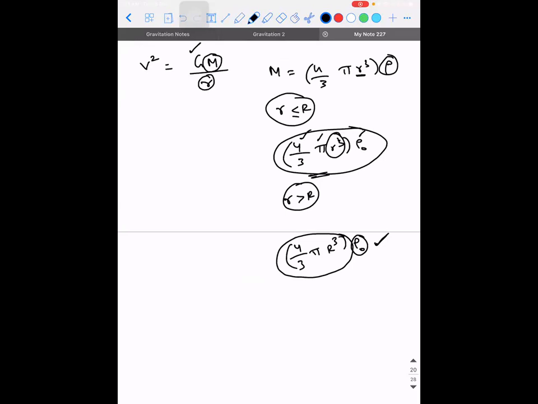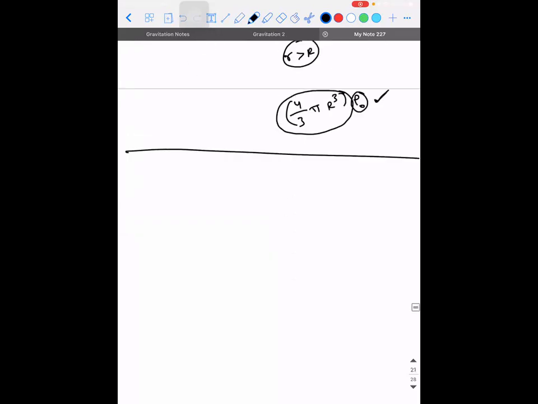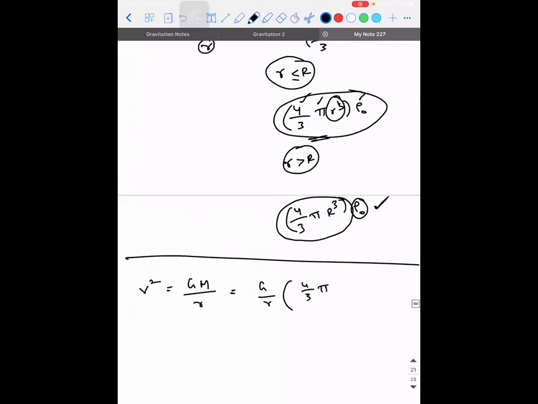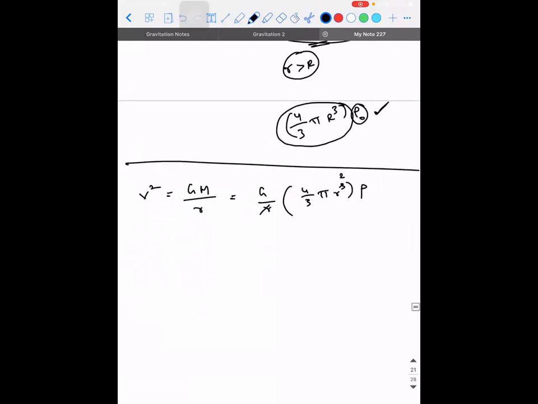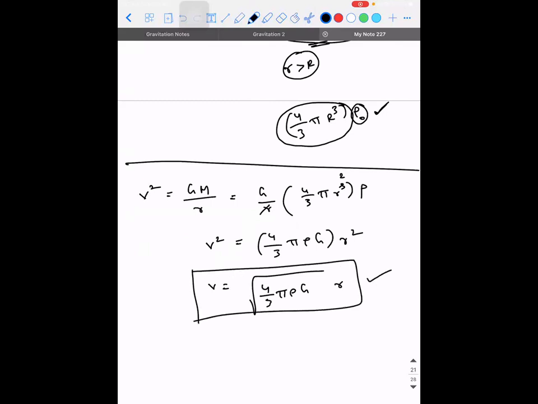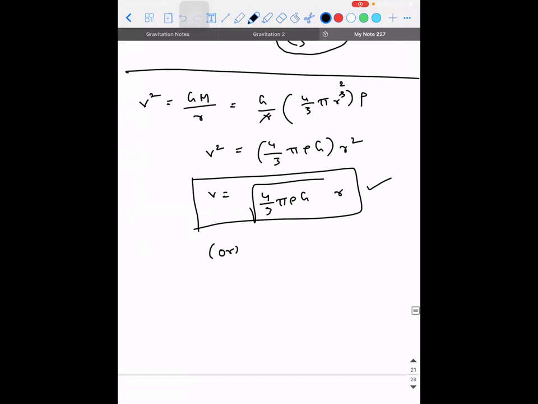So this problem, how we are supposed to solve it, is when we have V square equal to G into capital M divided by R. G divided by R into capital M, where M is 4/3 pi r cube into rho. This and this will get cancelled. 4/3 pi rho G into r square is V square. So V will be equal to root of 4/3 pi rho G into r. Okay, so this is the value for r less than or equal to R.